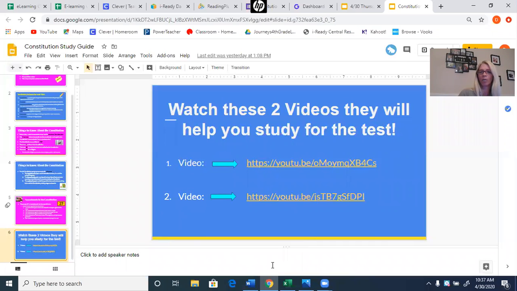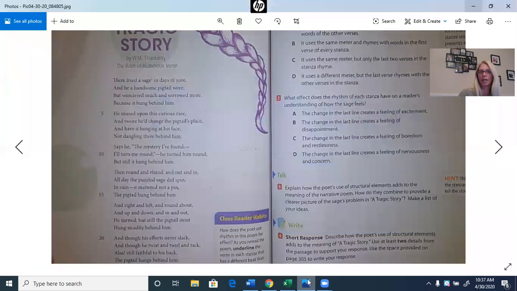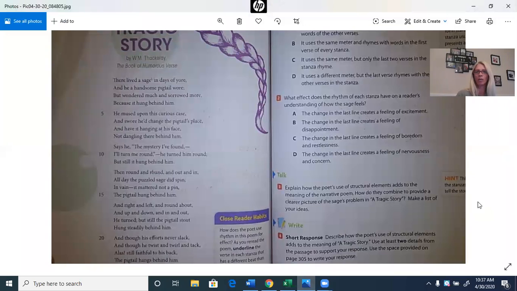Okay, so today we're going to be on page 302, and it's going to look like this in your iReady workbook. Today we're going to be reading a poem, and it's a narrative poem, a story about a sage. A sage is a wise person, and in the story they're going to be talking about how he has a pigtail and is trying to bring the pigtail from the back to the front.